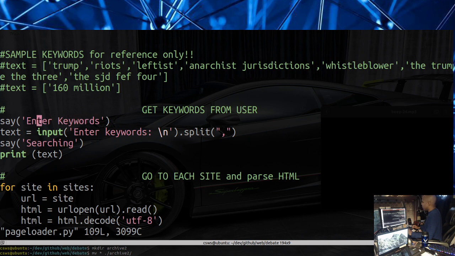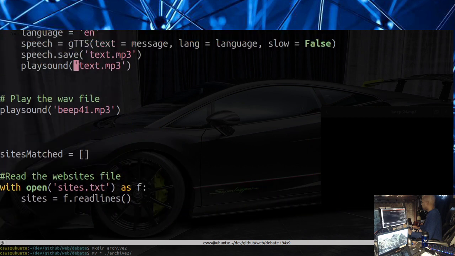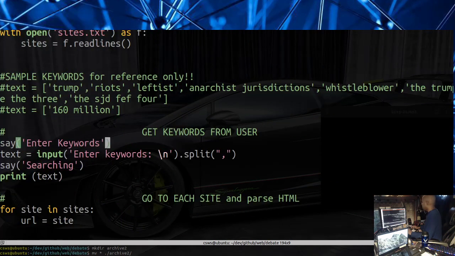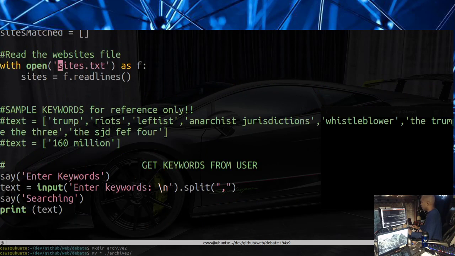We say enter keywords. So like I said, we have the function. We're passing this single argument here to say. Say will take whatever you type in as text, right? Then you get message equals text, and then that text is referenced here. And then we do a speech.save to that file, and then we play it. So that's pretty simple.